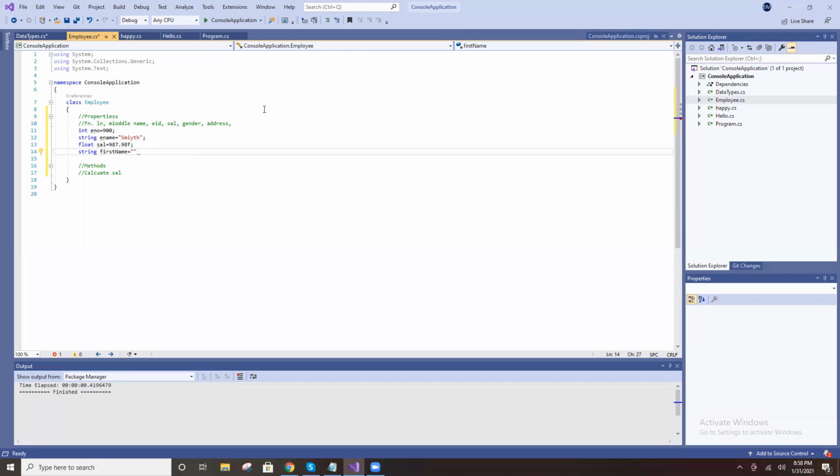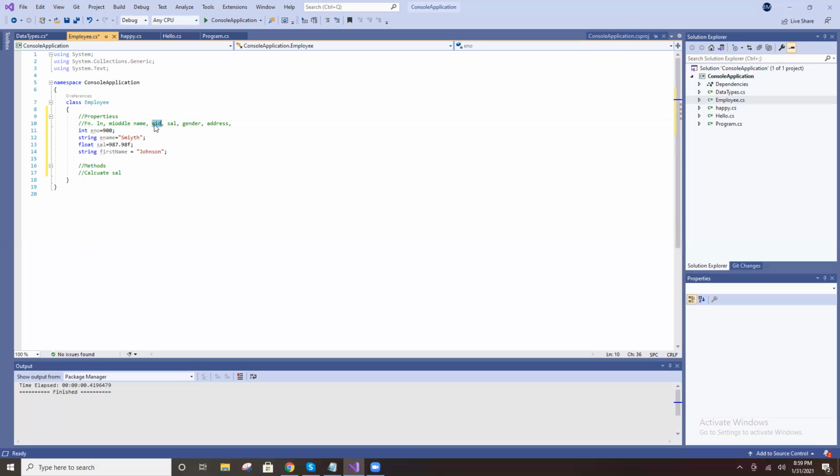Only one character is preferable for char, but here I'm showing a group of characters. Johnson is a first name, Smith is a last name. Char is not possible, because this is not a one character. Put in the double quotes. So first name is a string, last name is a string, middle name is also string.